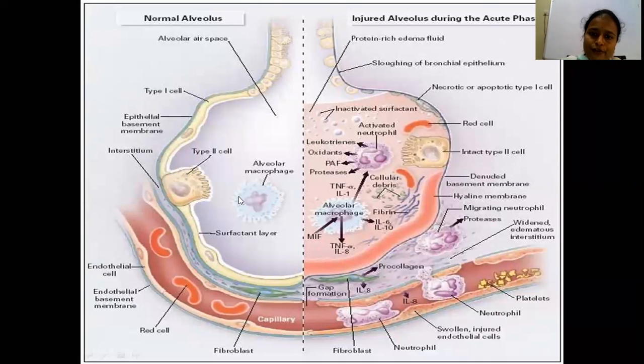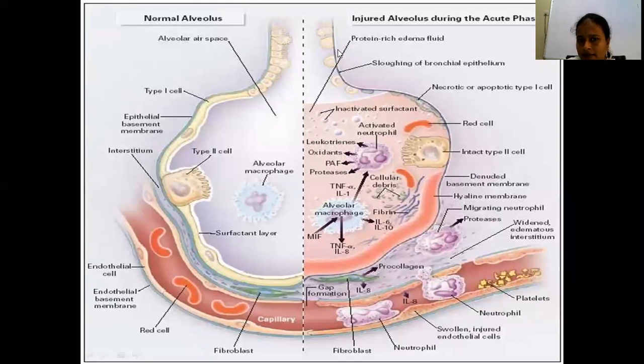This is alveolar macrophages. In cases of ARDS, in any injured alveolus, primarily epithelial type 1 cell damage leads to exposure of the epithelial basement membrane, leading to edematous fluid accumulation. All the pink is the edematous fluid accumulation.